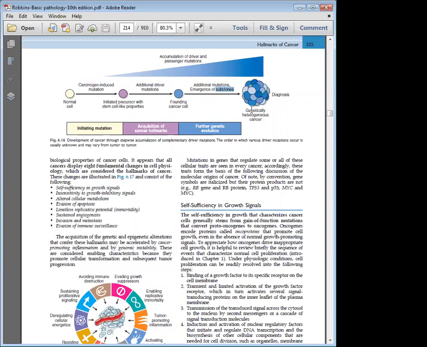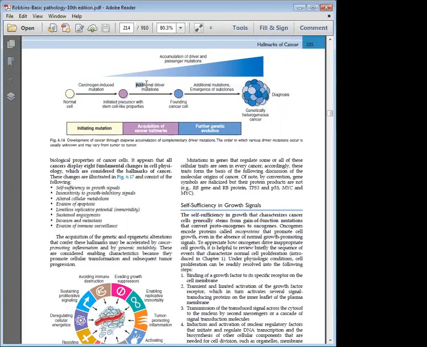So finally you get a cancer which is genetically heterogeneous. Each one has differing properties by the time you diagnose that lesion. This is how a normal cell gets an initiating mutation, becomes a precursor with stem cell properties.